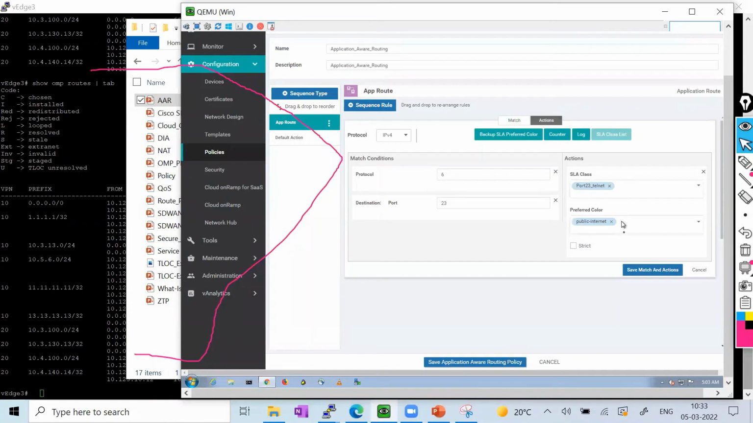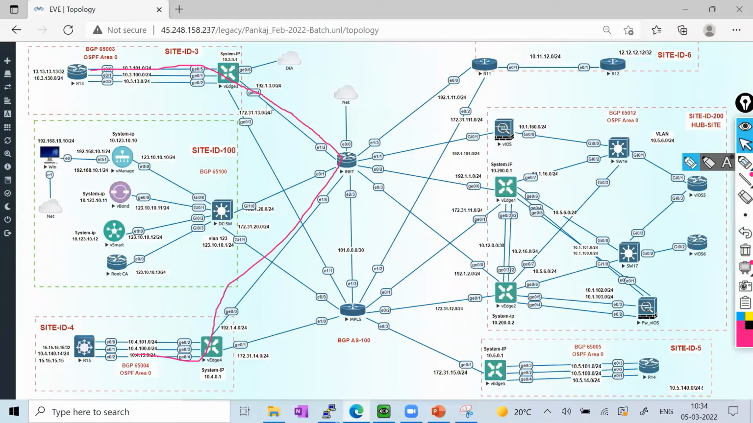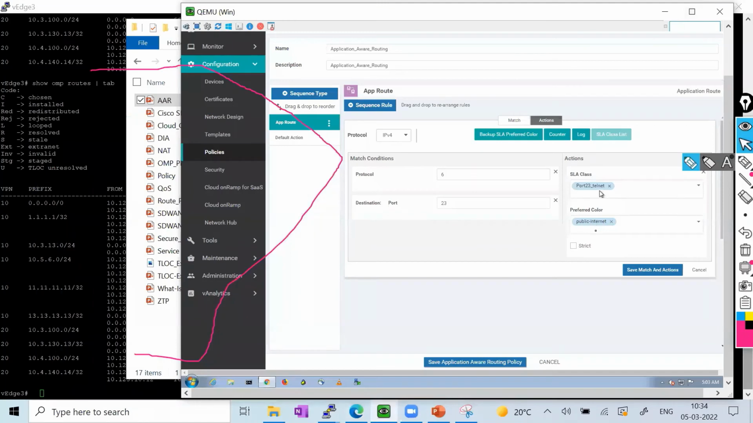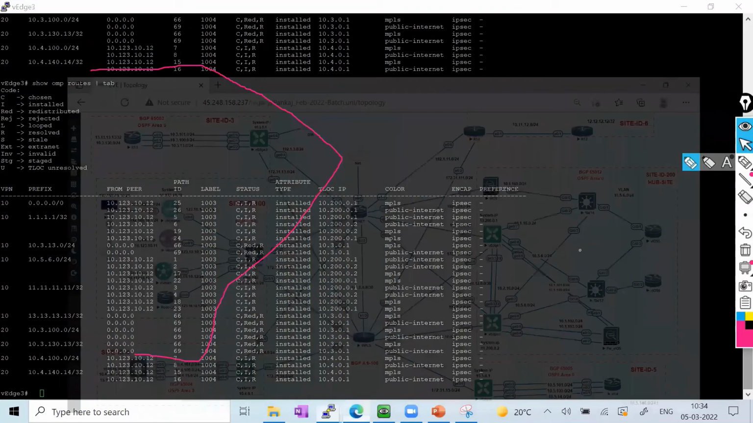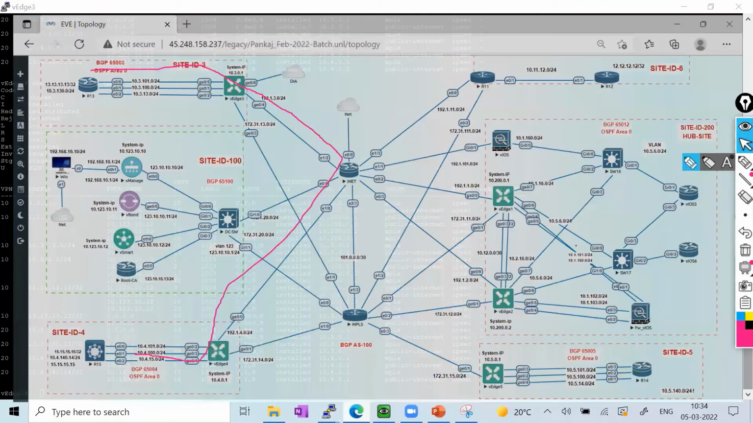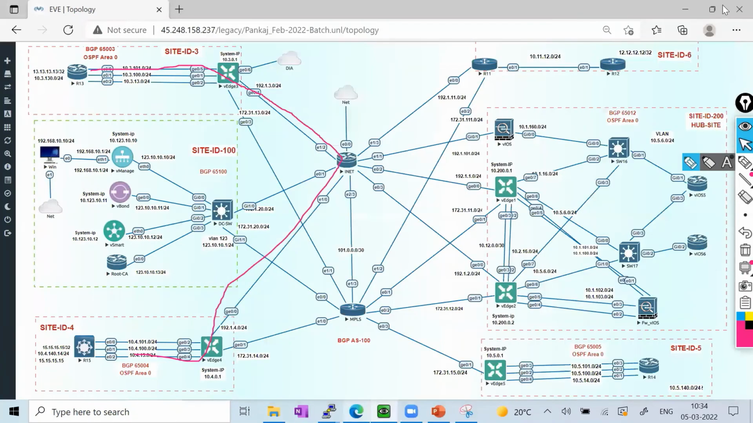Now there is one option, restrict. If I click this restrict option, that means this public internet color can only fall back to the public internet. But in this site, we have two transports. One is public and one is MPLS. In case this link has high latency or high loss, it is not going to fall back over the MPLS if I click the restrict action. So I'm not going to restrict this. I'll leave it, so if this link has any issue, it will automatically fall back to the MPLS. So this is the meaning.